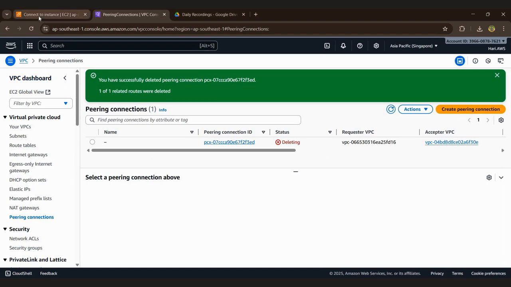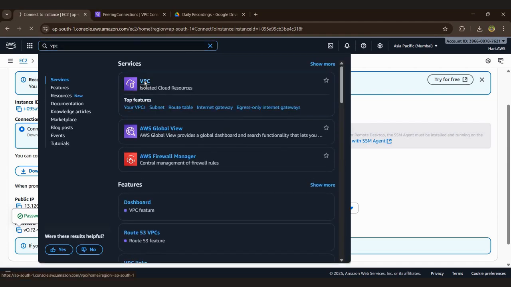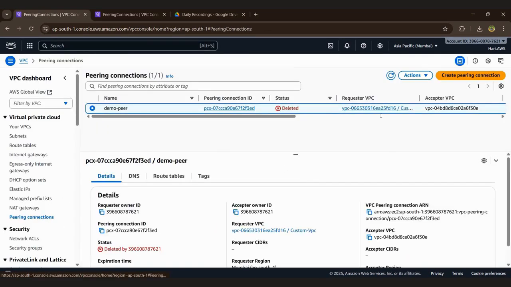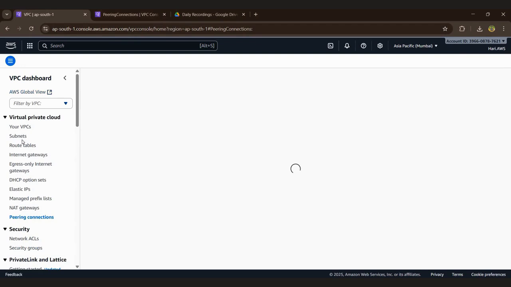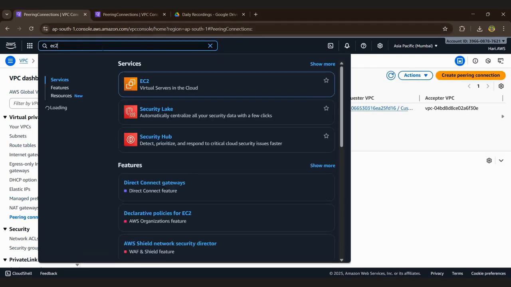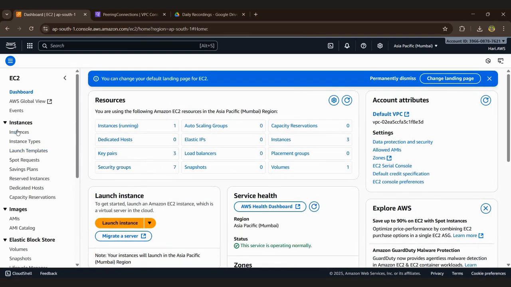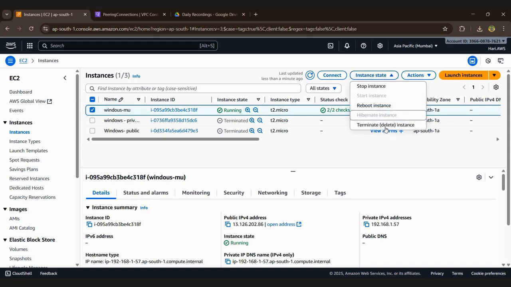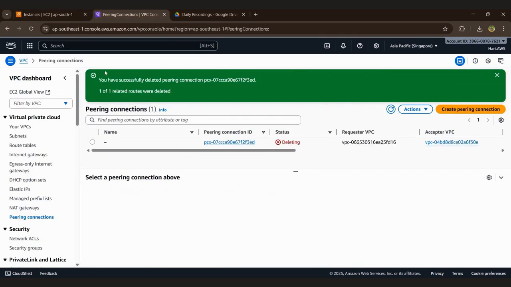After deleting, we can go to the Mumbai region, we put the VPC here. Okay, here VPC peering, it is also deleted. Yeah, that's all. Okay, this is deleted, it automatically deletes. And we can terminate the instance also. EC2, we can delete the instances also. We can terminate it. Okay, terminate it. And in this region also we can terminate.